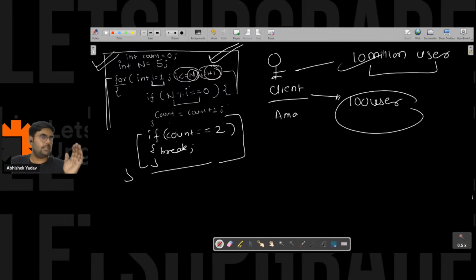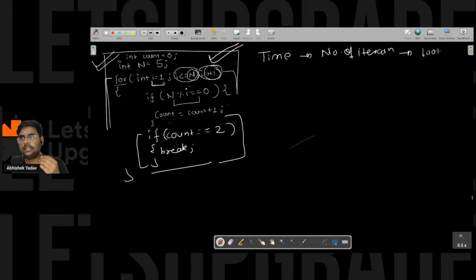So here we have discussed that the time is dependent on the number of iterations, and that number of iterations is dependent on the loop. So we are doing something extra in the loop part. So let's take the number 24 here.